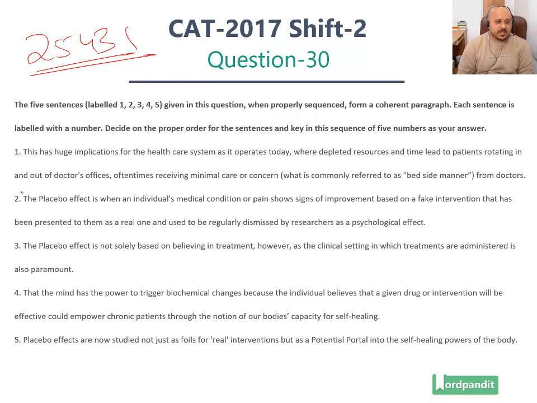In this particular case, statement number 2 introduces to us what the placebo effect is. The placebo effect is when an individual's medical condition or pain shows signs of improvement based on a fake intervention that has been presented to them as a real one, and used to be regularly dismissed by researchers as a psychological effect. So in the past, this has been dismissed as a psychological effect. This is a fake intervention where by virtue of this intervention, the patient's medical condition has improved, right?